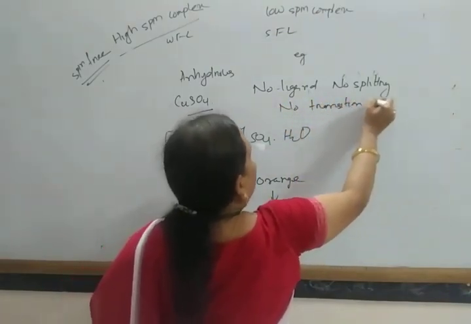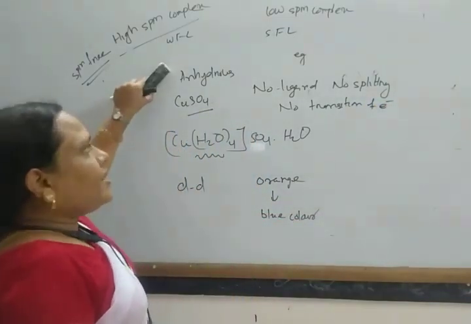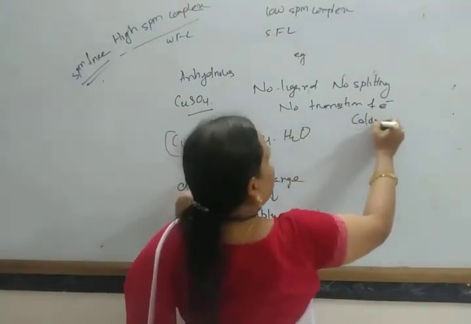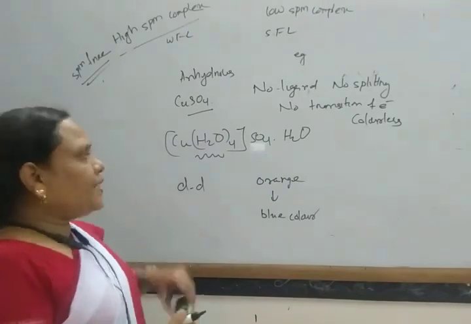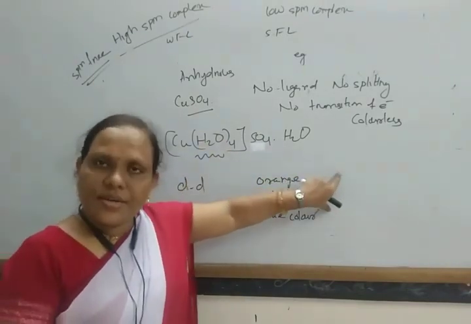Hence, anhydrous copper sulfate is colorless. But hydrated copper sulfate, due to the presence of ligands, has splitting of d orbitals.